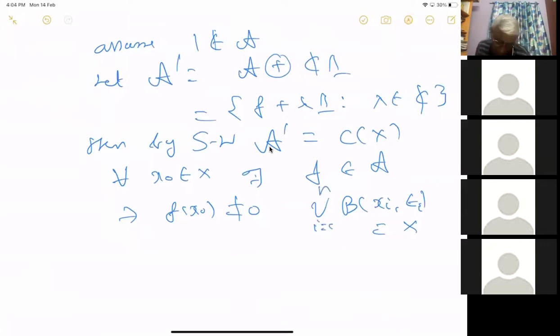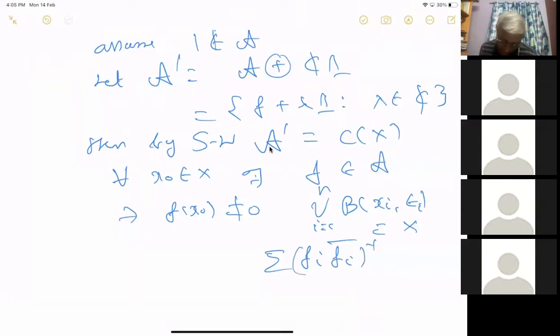Then for each xi, you will have an fi which does not vanish on this neighborhood of xi. So how will you get the constant? I'm not able to write it. So for example, you can take the sum of fi times fi bar, i equal to 1 to n. So this is a positive function. It does not take 0 anywhere. Correct. So inverse. Therefore, you get 1.